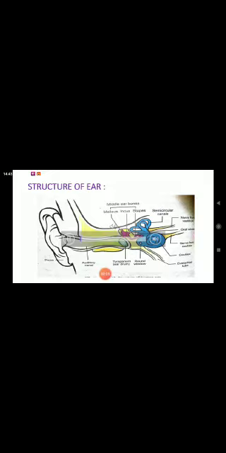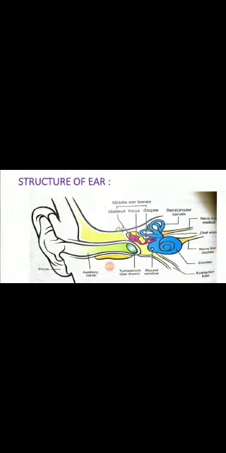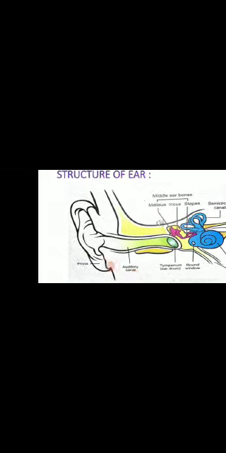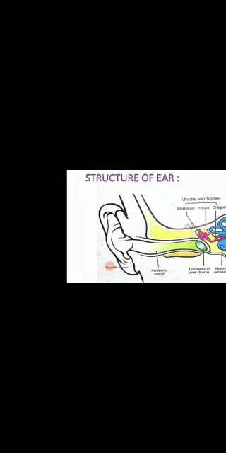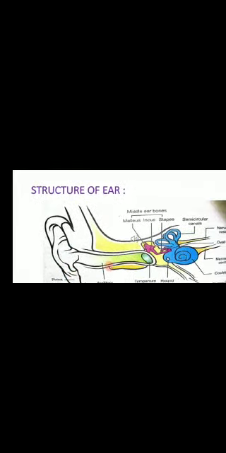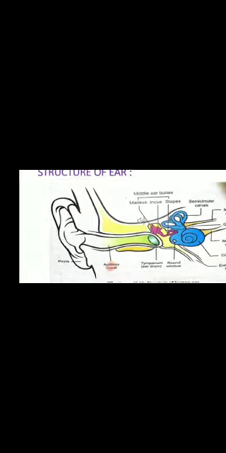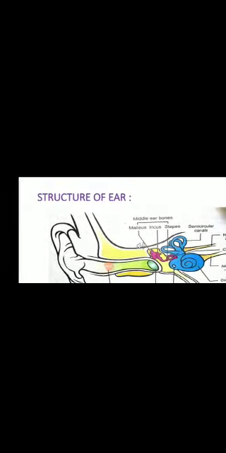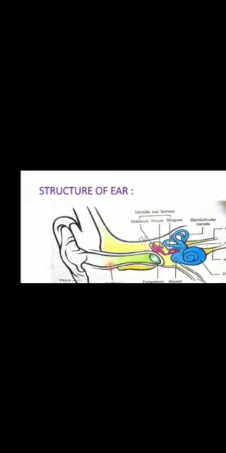Pinna is the broad external part that is made up of cartilage covered with skin. The second part of the external ear is the auditory canal, in which the pinna sends the sound vibration.